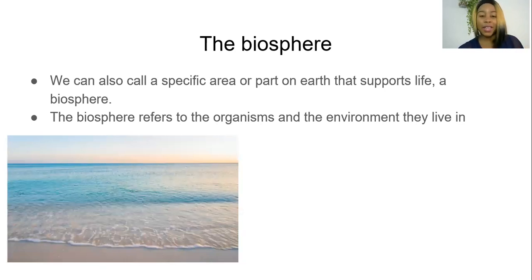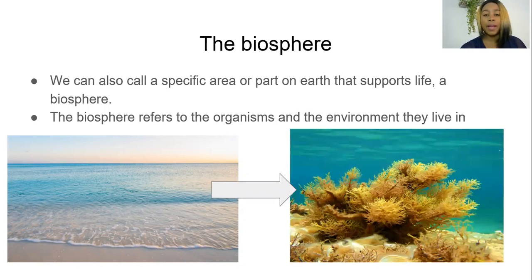When you look at it, you can think of a wide range of living organisms there and how they interact with the non-living. But let's zoom in to the sea plant. The sea plant is an example of a biosphere because it provides oxygen, and it also provides food and shelter for some of the fish and different organisms that depend on that sea plant. So that sea plant specifically is referred to as a biosphere.